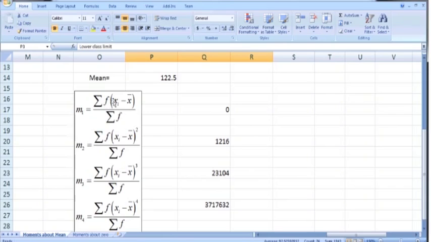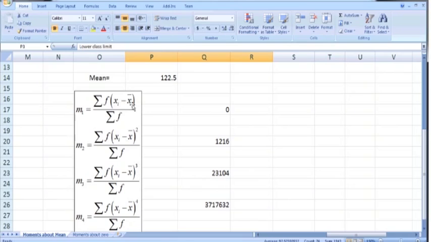So in all these formulas, f is the frequency and x is the midpoint. So xi is the corresponding midpoint or class mark of the ith class, fi is the frequency of the ith class, and x bar is the sample mean.